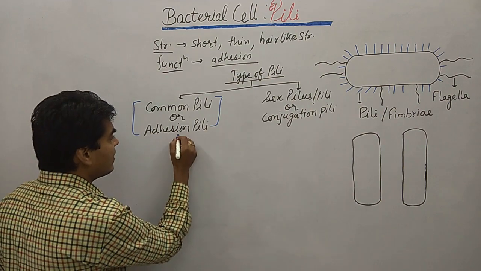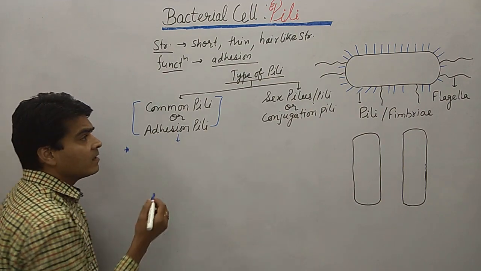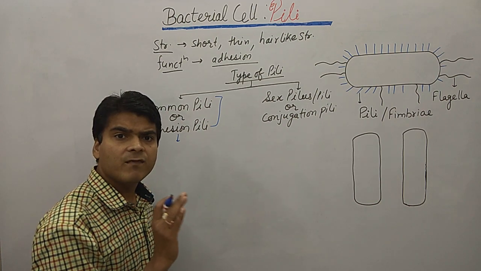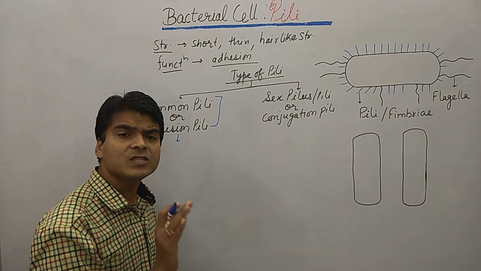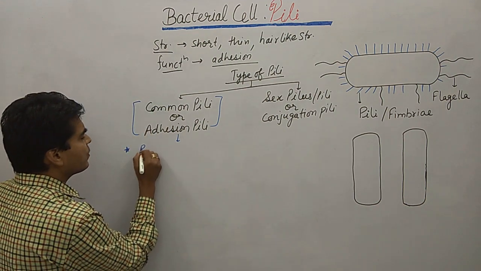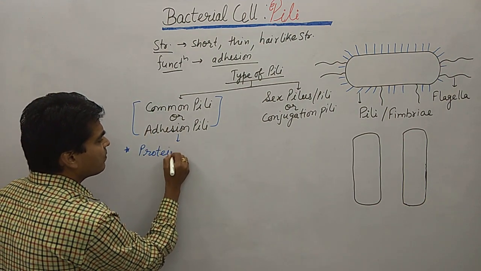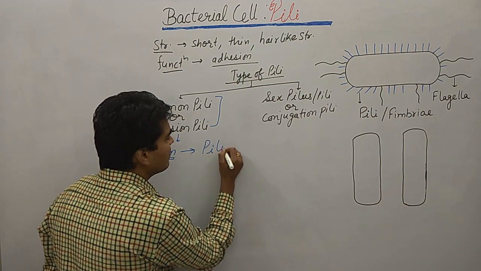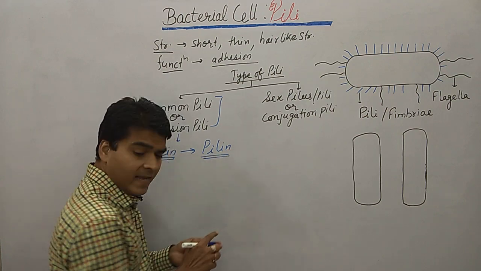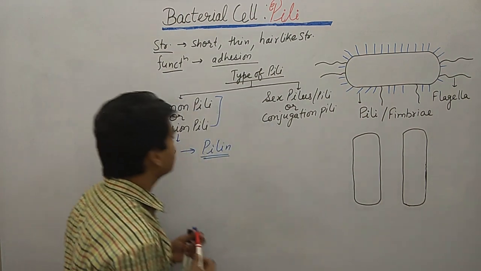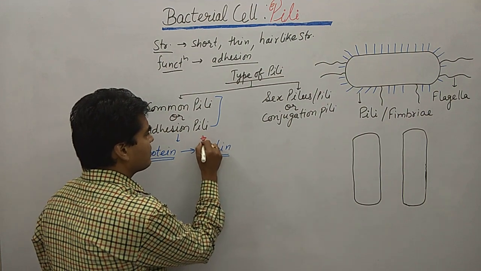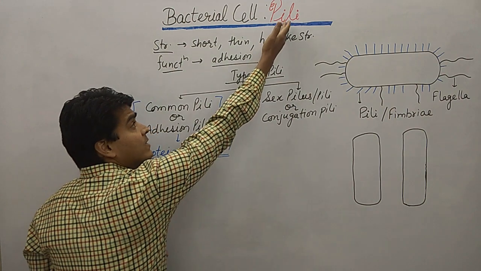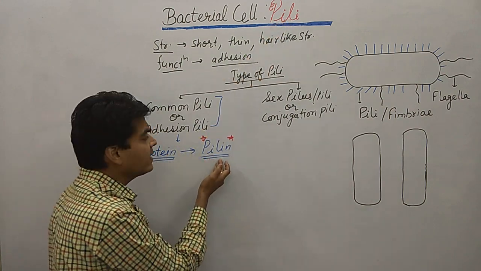The first important point is what? The pilus is basically made up of protein, and that protein is known as pillin protein. Remember this, this is an important one. The examiner can ask a question on this section. So remember this point, the protein is pillin, and it is very easy to remember. The name is pili and the name of the protein is pillin.